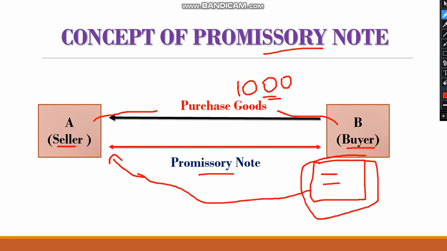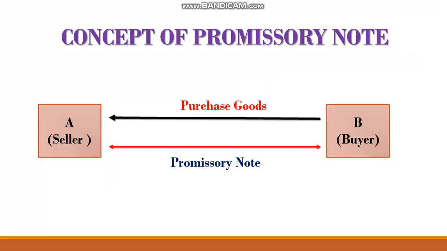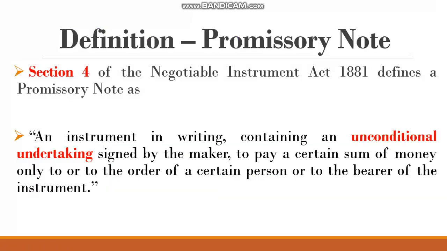I hope you have understood the concept of promissory note. Promissory note is usually drawn by buyer to the seller, and this note basically is a promise to the seller that the buyer is going to pay money to the seller.